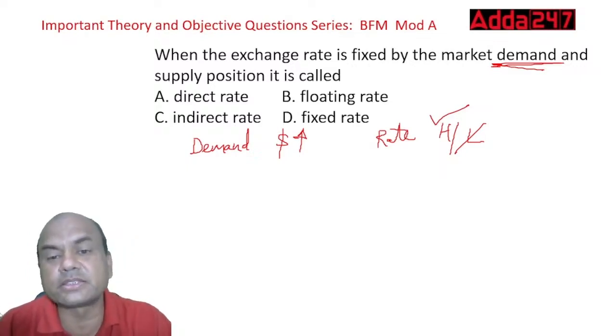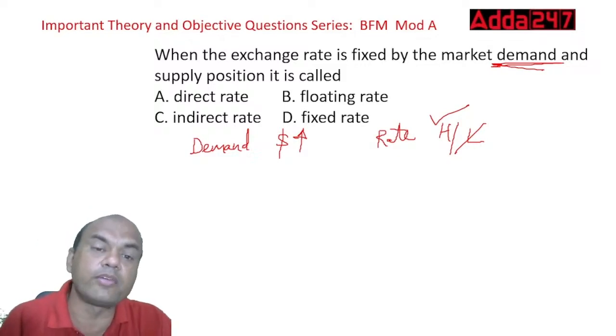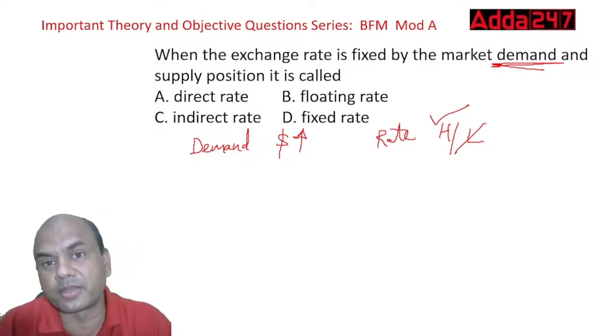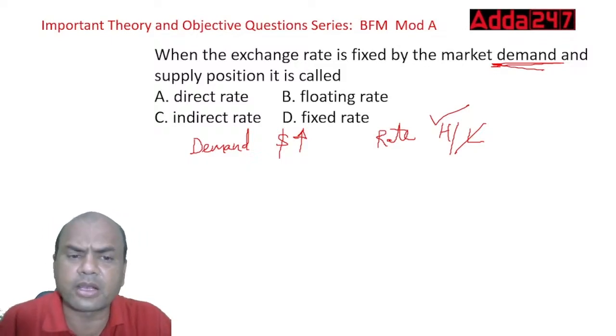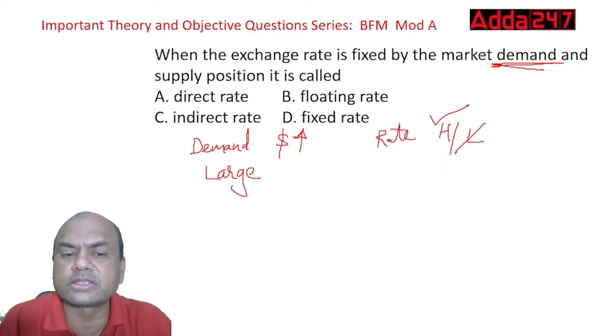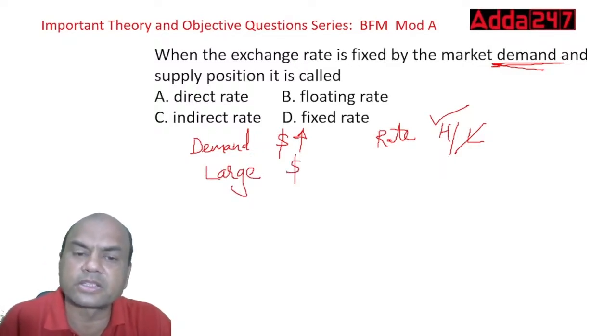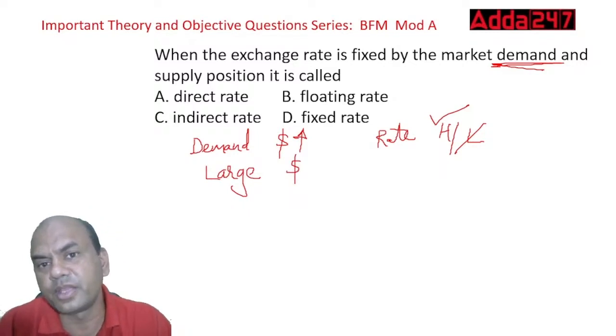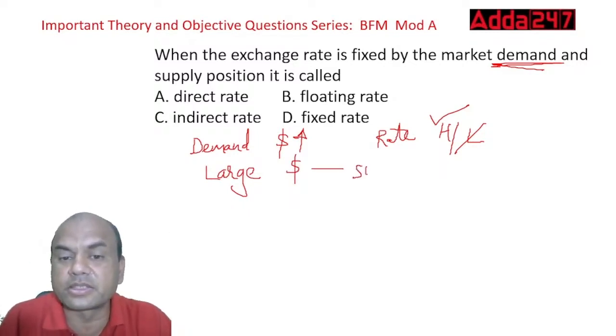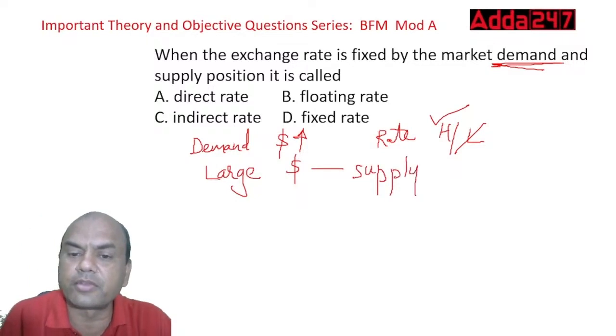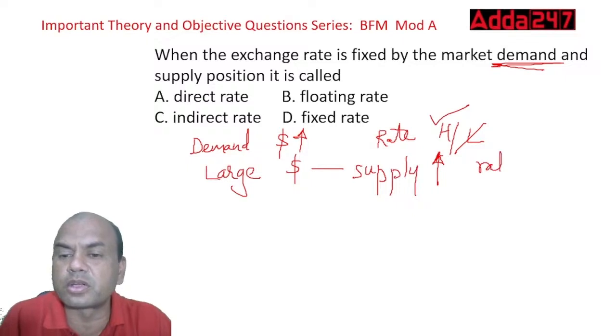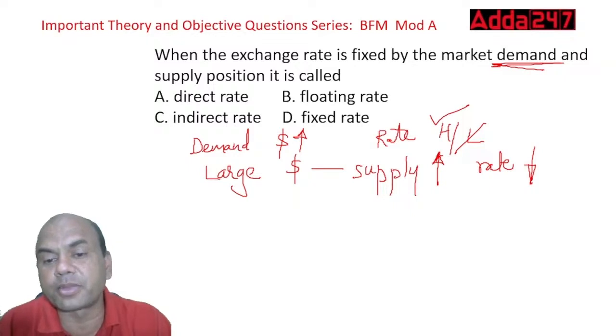When does this happen? This happens when you have huge fund flows coming in. Suppose in India a large amount of dollars is coming in, everyone is investing dollars. Then the supply will increase. If supply goes up, the rate goes down. So when large dollars come in, the supply of dollar goes up, and the rate goes down.